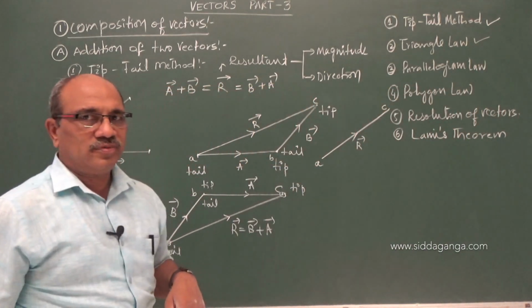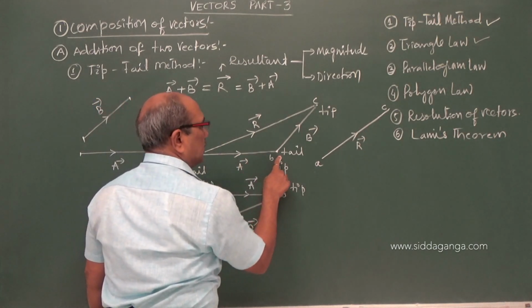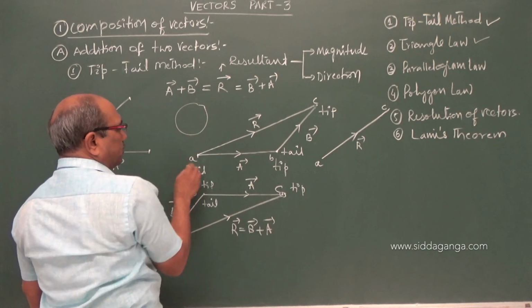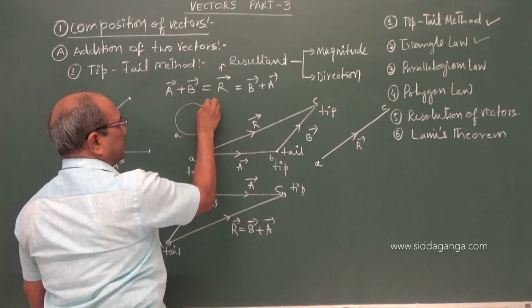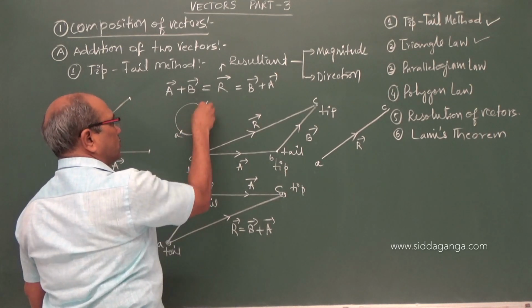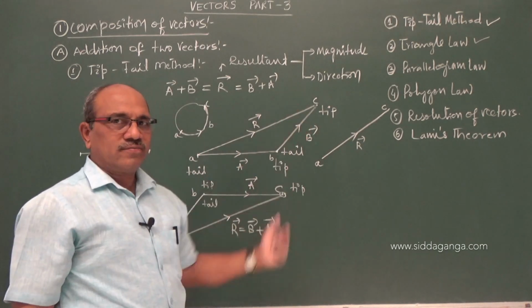Suppose you started from A, reached B and reached C. Now in a circle, reaching from A, B, C, you went anti-clockwise. A to C, you moved anti-clockwise.